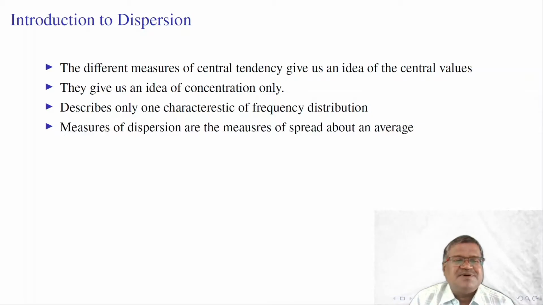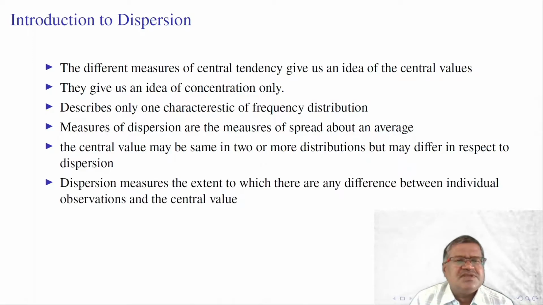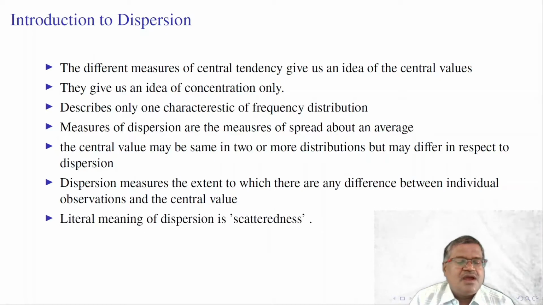The measures of dispersion are measures of spread about an average. The central value may be the same for two or more distributions, but may differ with respect to the scatteredness among themselves. Dispersion measures the extent to which there are any differences between individual observations and the central value. The literal meaning of dispersion is scatteredness.